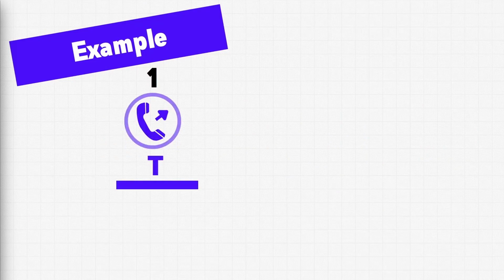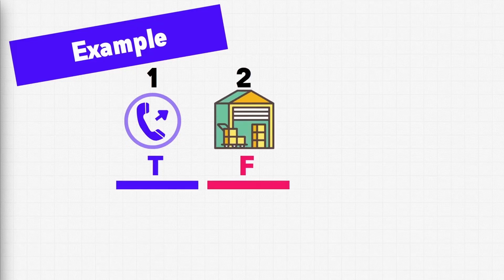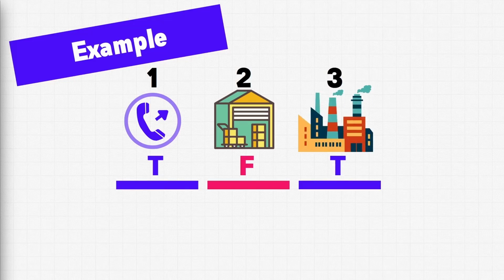In this example, we're going to be walking through a set of Boolean expressions that will be utilized for ordering a product. In step 1, a customer calls to order a product. We can say this is true because the call took place. In step 2, the program searches the warehouse database to figure out if a product is in stock. This search may turn out false, meaning there's no product available. Since we want to sell as many products as we can, we also check the factory to see if any product is scheduled for production. Step 3 searches the factory database and discovers that more product is being produced. So it's true that we will eventually have product ready to ship.